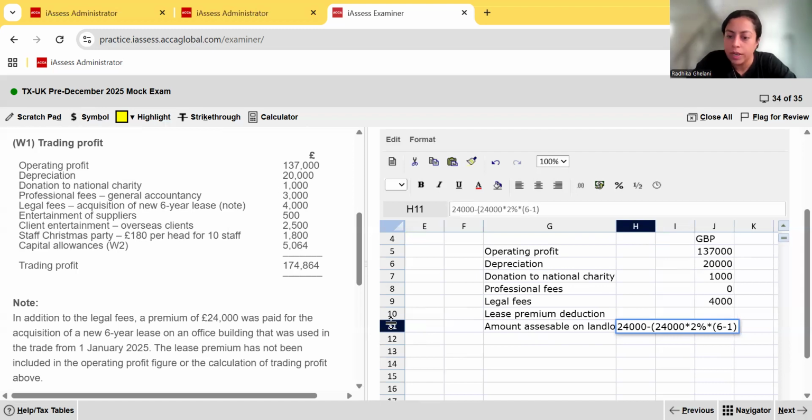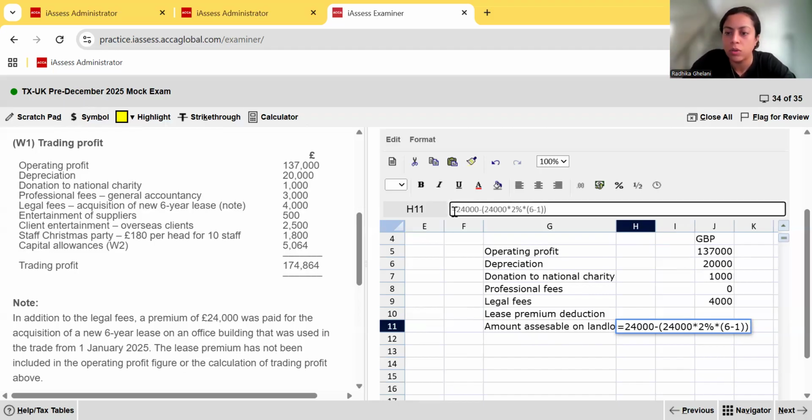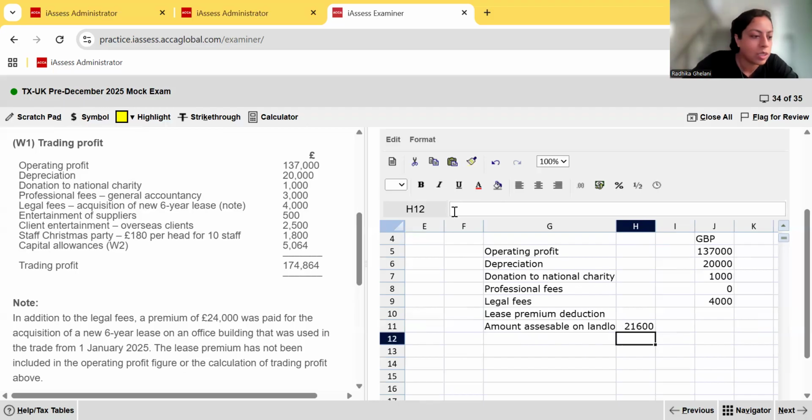Be careful with the brackets. If you're not very confident on a big formula there, then do not put it all in one cell, okay? Break it down, or first confirm it in your calculator, because if you do your brackets wrong, you will mess up. So the amount assessable on the landlord is 21,600.